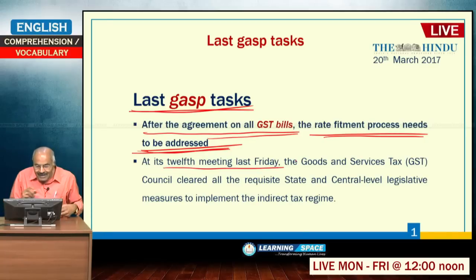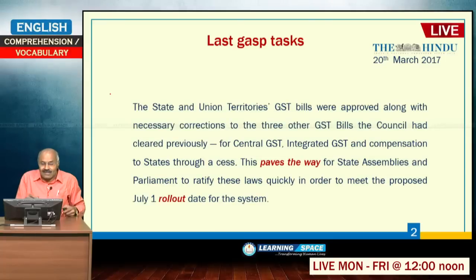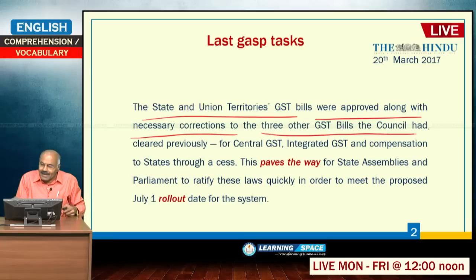At its 12th meeting last Friday, the GST Council, a constitutional body established based on Article 279, if I am not wrong, approved the state and union territories GST bills along with necessary corrections to the 3 other bills the council had cleared previously.